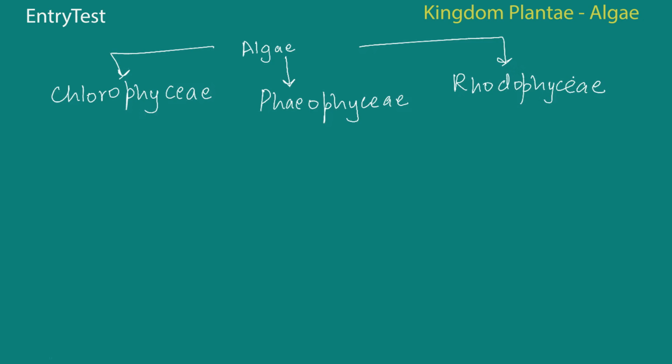Now, beginning with Chlorophyceae, why they're called Chlorophyceae is because they have chlorophyll. And chlorophyll is stored in small intracellular bodies known as chloroplasts. Alright, and it's also known as green algae commonly. As you can guess, it's from the green color that they get. So green algae is nothing but Chlorophyceae.